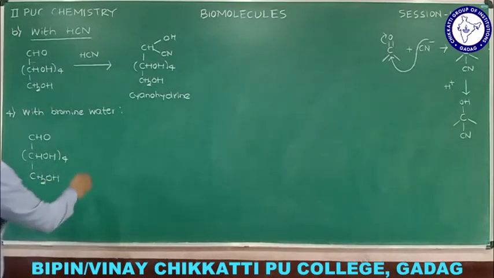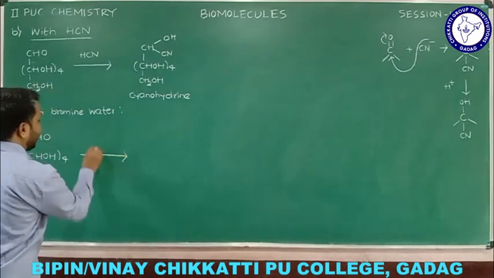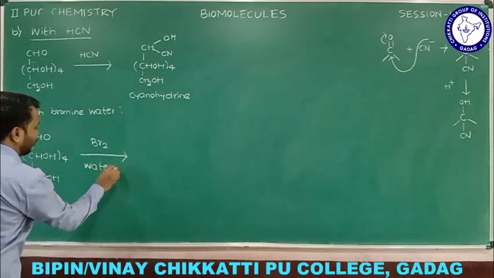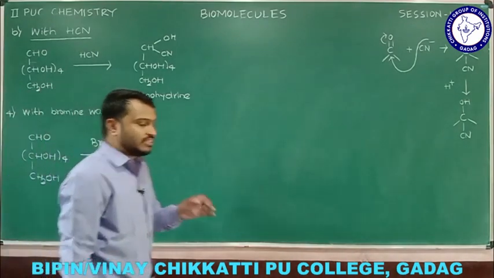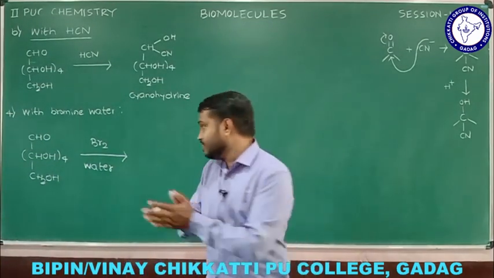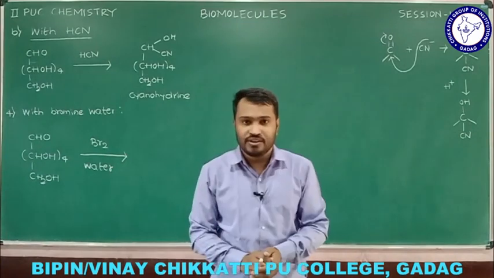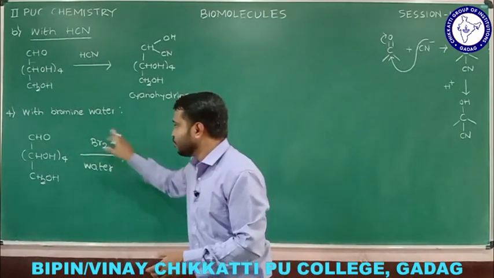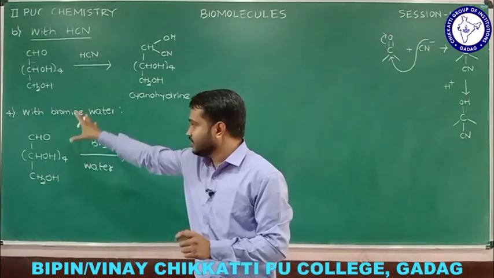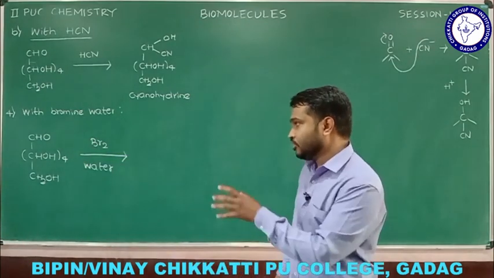When this undergoes reaction with bromine water, Br2 water, and I hope you know bromine water is the best example of an oxidant that helps with oxidation. So bromine water is an oxidizing agent, and that has to oxidize the glucose we have.